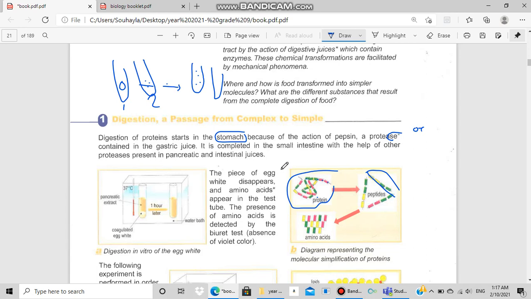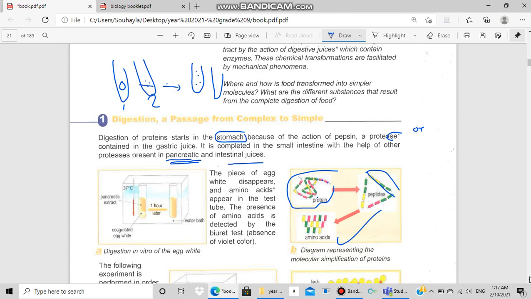The digestion of protein will be completed in the small intestine by the action of proteases. The protease enzyme can be pancreatic, found in the pancreatic juice, or in the intestinal juice. It transforms the protein into amino acids. Here this is a nutrient. So the end product of the digestion of a protein is called amino acid.